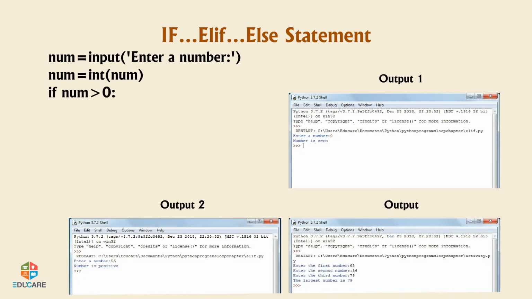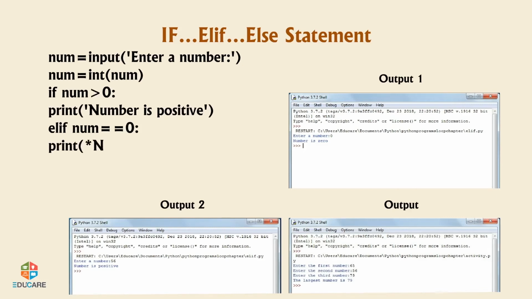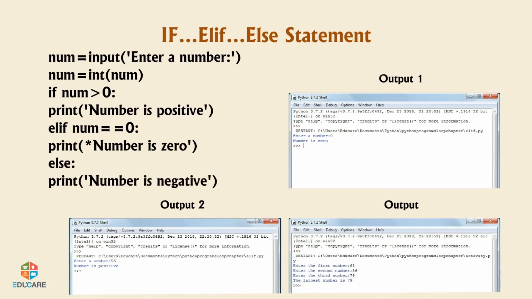If num > 0: print('Number is positive'). Elif num == 0: print('Number is 0'). Else: print('Number is negative'). Output 1, output 2. Output.